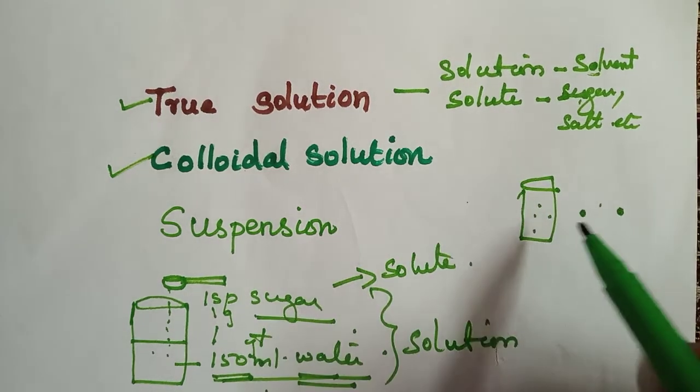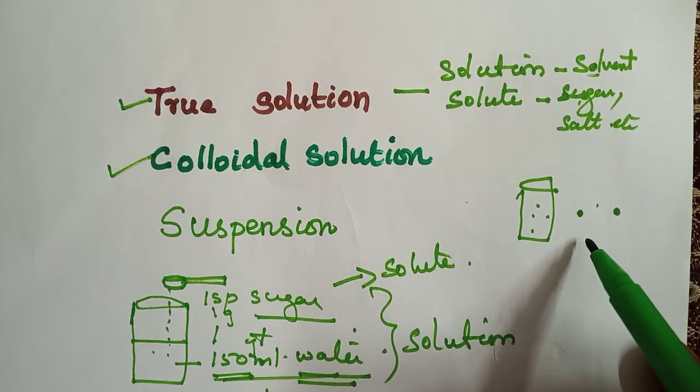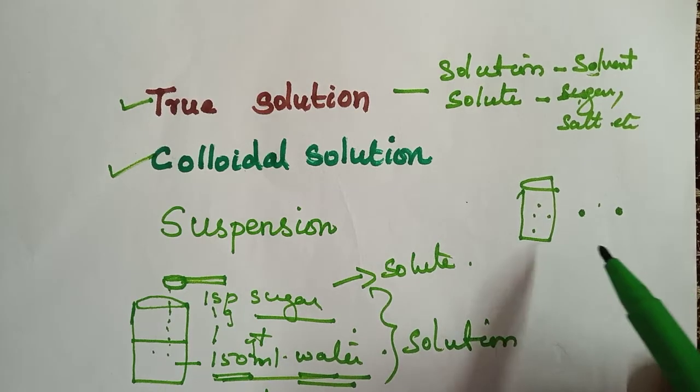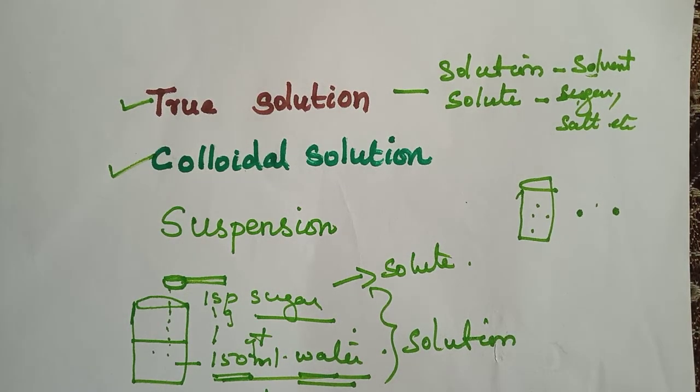But heterogeneous mixtures means we can separate particles of matter by filtration. Isn't it? Yes. So here there is only one difference. The solution is stable, like a homogeneous mixture. So only one point, that is because of that only it comes under the heterogeneous mixture.